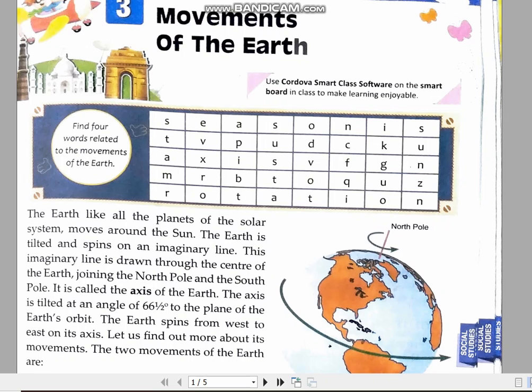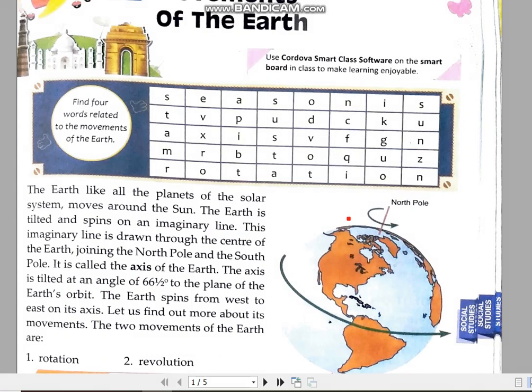Now, children, we all know that Earth is tilted and spins on an imaginary line, and this imaginary line is known as the axis. This axis passes from the North Pole to the South Pole of the Earth, and we all know that Earth rotates from west to east. This is the west direction, and this is the east direction. Because our Earth rotates from west to east, that is why Sun appears to rise from the east. And we also know that Earth is tilted on its axis at an angle of 66 and half degree. Okay, so these are the things about which we are already aware.